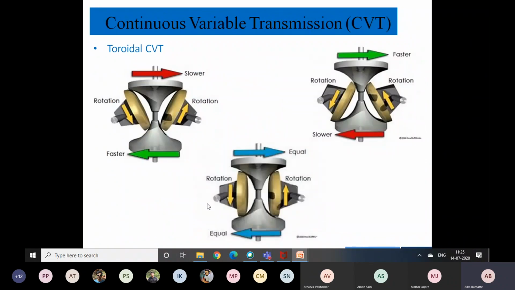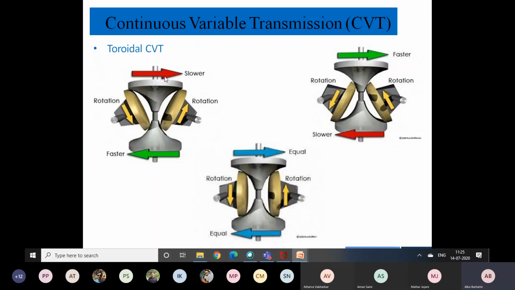For example, these pictures will make the idea clear. These are the dish positions, and with this disk position and rotation, we are getting slower rotation or slower torque for this particular disk.